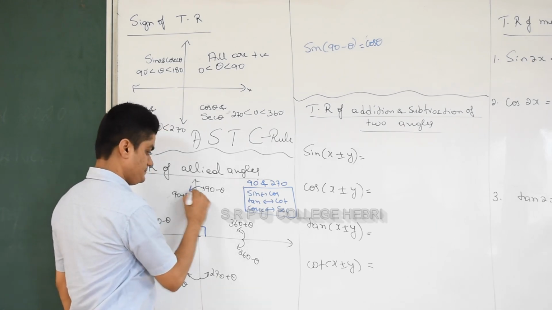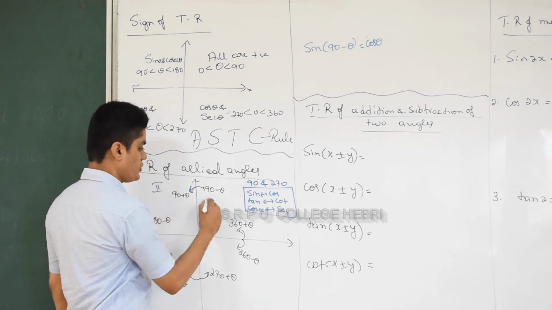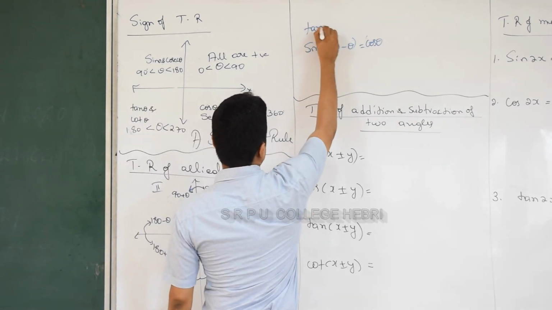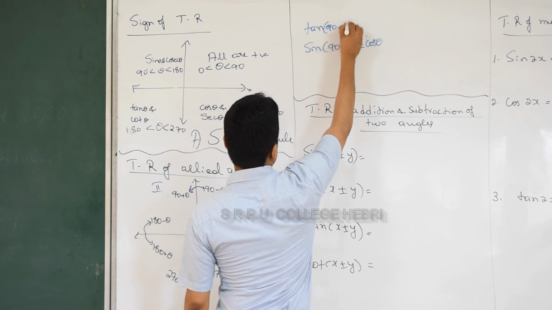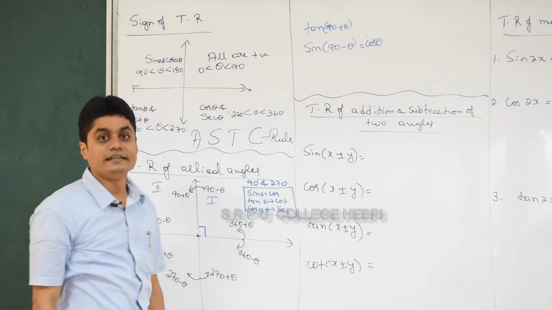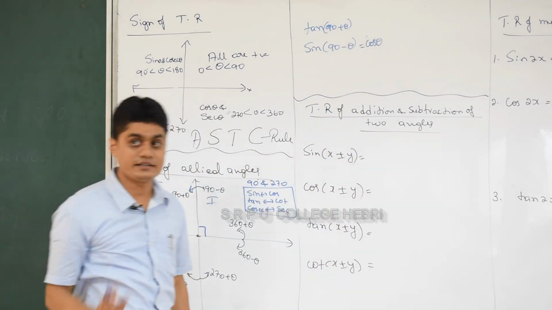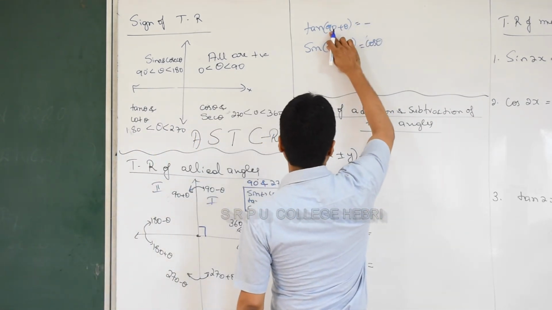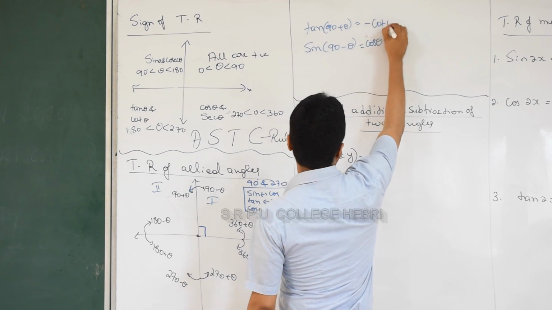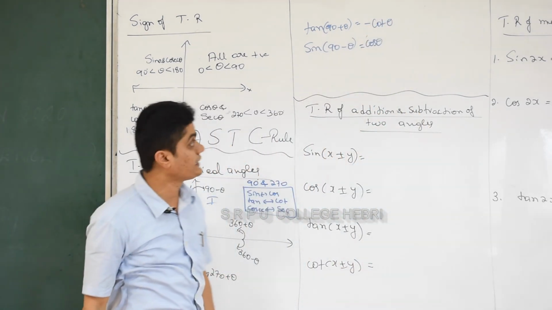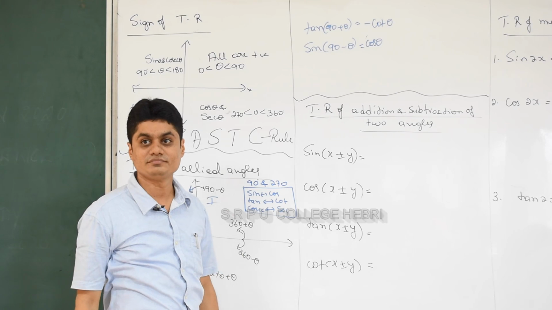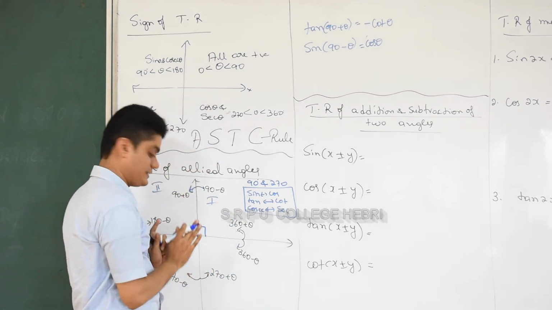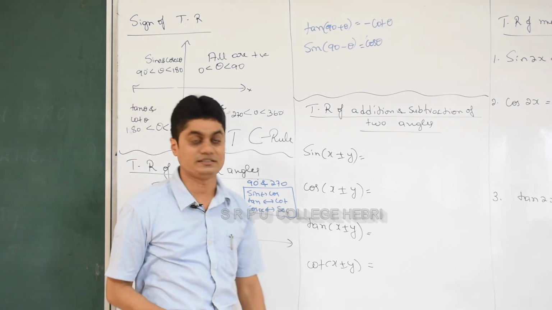90 plus theta, which quadrant? Second quadrant, right? Suppose you want to find out tan of 90 plus theta. Which quadrant? Second quadrant. Is tan positive or negative? Yeah, it is negative, and 90 will convert tan into cot. See, done. Is it understood? So you know how to write 90 minus theta and 90 plus theta. Next, 180 minus theta and 180 plus theta.